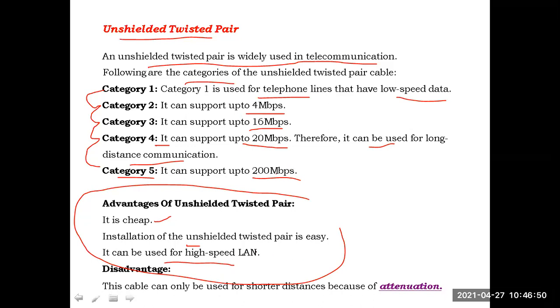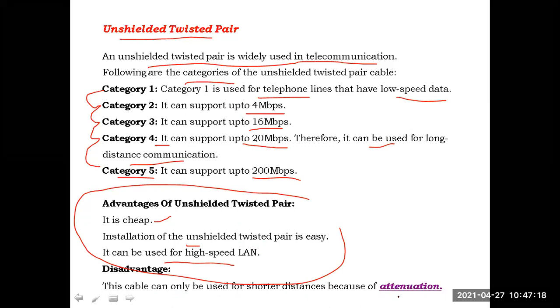The disadvantage of this cable is that it can be used only for shorter distances because of attenuation. The drawback of the UTP is it is suitable only for shorter distances because of attenuation. What is attenuation? One more new technical word we have arrived at here.